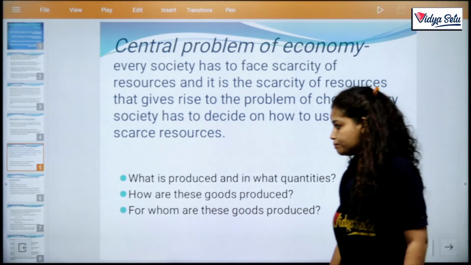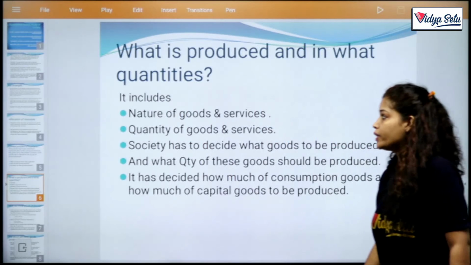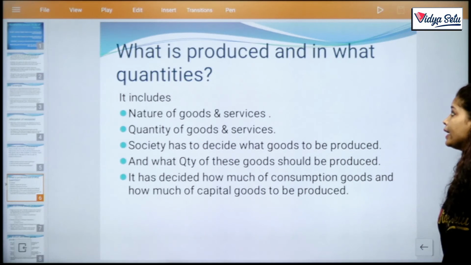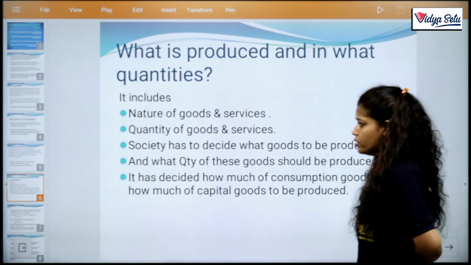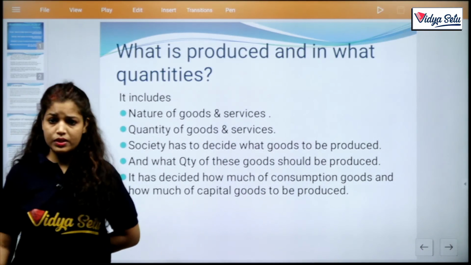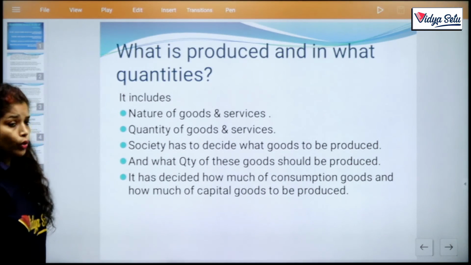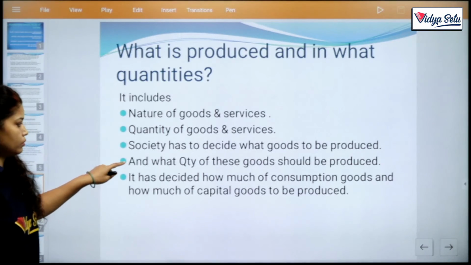So that is your first problem, what is produced and in what quantity. There are multiple questions, like what kind of goods and services we produce, and in what quantity. Society has to decide what goods are to be produced and in what quantity.